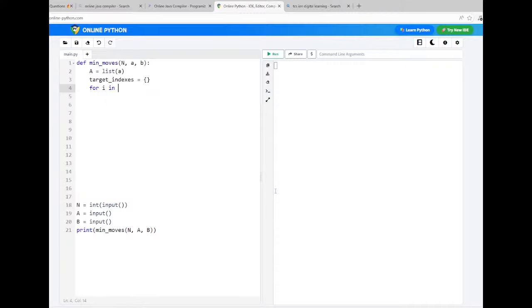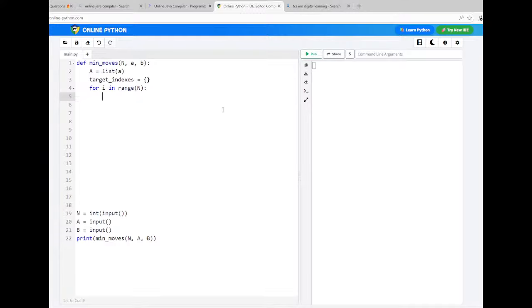Then run the loop here: for i in range of n. Character by character you process A and B and test. The very first unsuccessful case is if A of i is less than B of i, if there is any character in A smaller than the B of i character.